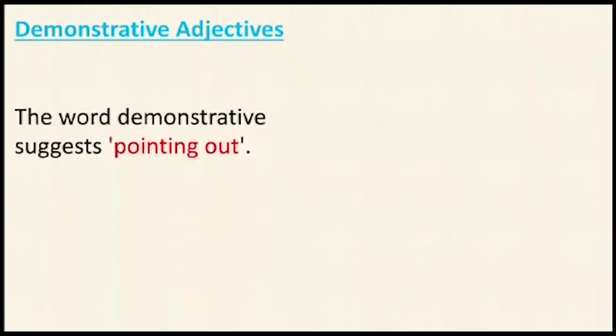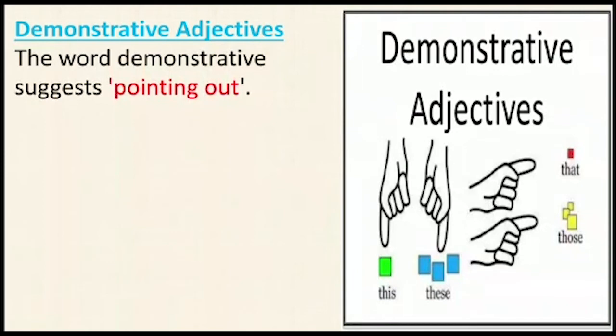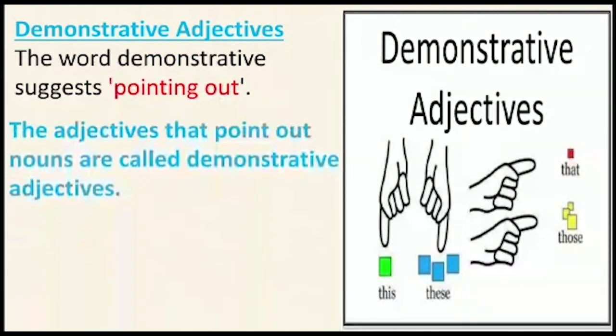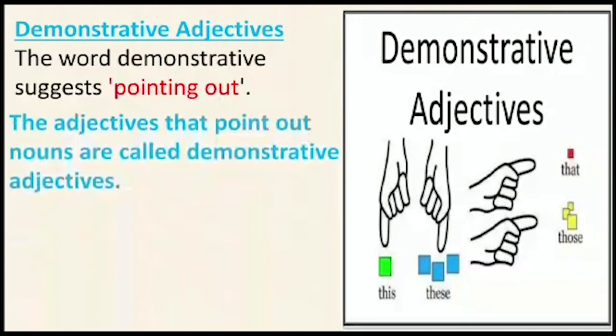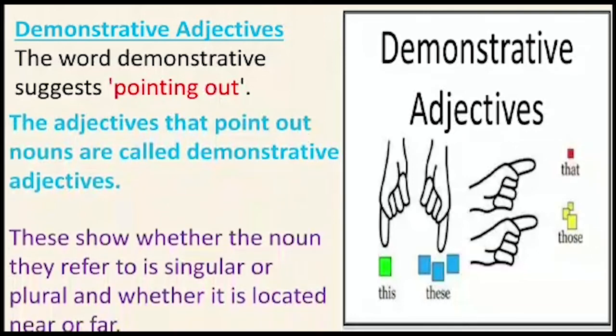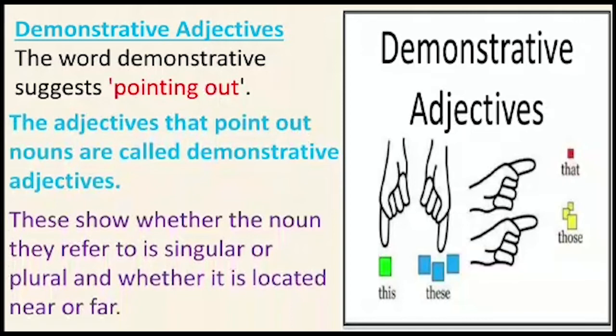Demonstrative adjectives. Yes, very important adjectives. The word demonstrative suggests pointing out. By using the pointer finger, you can point to some objects or things and say this or these, those or that, like that. The adjectives that point out nouns are called demonstrative adjectives. These show whether the noun they refer to is singular or plural, whether it is located near or far.